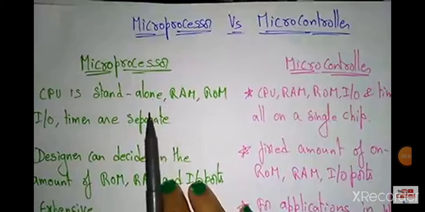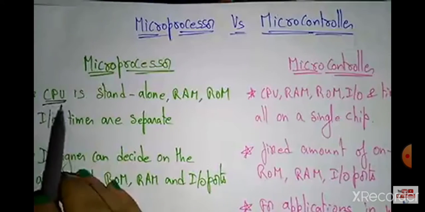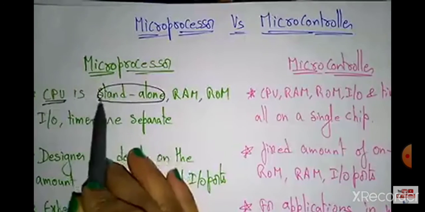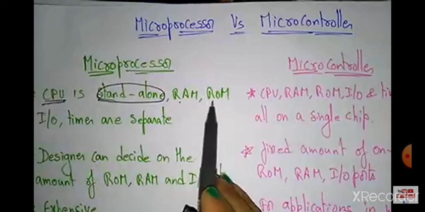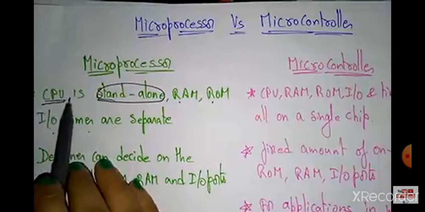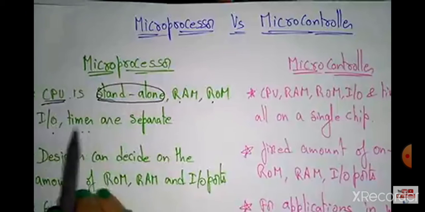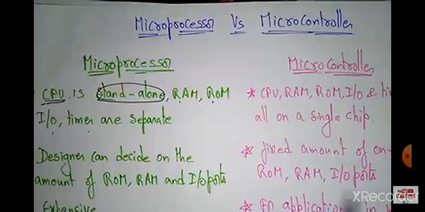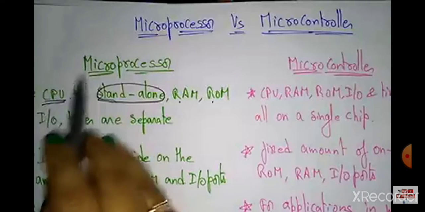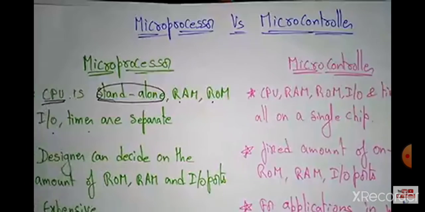So if you take the microprocessor, a microprocessor you call it as a CPU. The first thing is, okay, this is CPU. A central processing unit is a standalone. This name you have to remember because this is standalone; RAM, ROM, input output, and timer are separate. So here in the microprocessor, the CPU is separated from RAM, ROM, input output, timer and some other devices. So that you call it a microprocessor. CPU is nothing but central processing unit, another name for the microprocessor, consisting of arithmetic logic unit, registers and control unit.